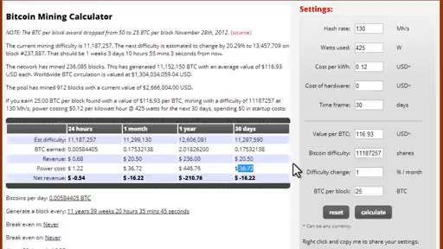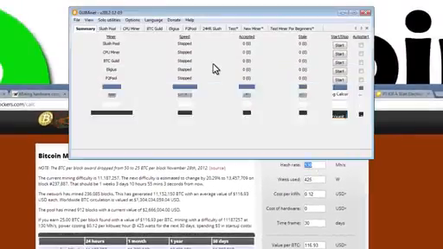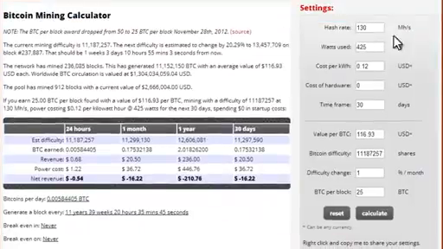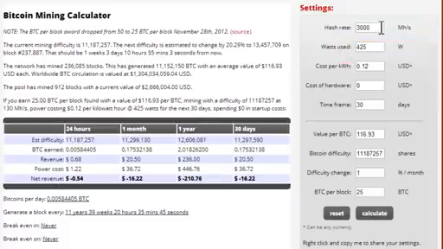So then the question is, what do I have to do in order to make money? The answer is your mega hashes per second, this number here, needs to be higher relative to the amount of money that you need to spend on electricity. You need to make more Bitcoin than it costs to run your computer. Let me give you an example. Some people are making 3,000 mega hashes per second, which equates to 3 gigahashes.